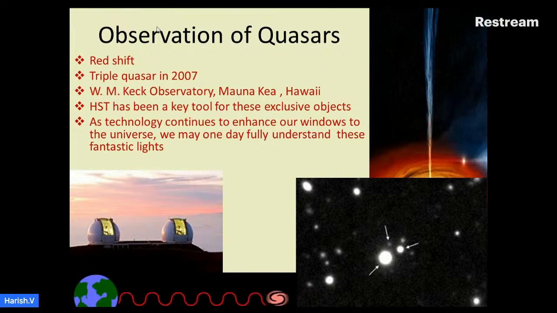Observation of quasars. Quasars are being redshifted. Redshifted means getting away from Earth. Blue shift means coming towards Earth. A quasar was found in 2007 by the W. M. Keck Observatory located at Mauna Kea, Hawaii. This is the triple quasar.